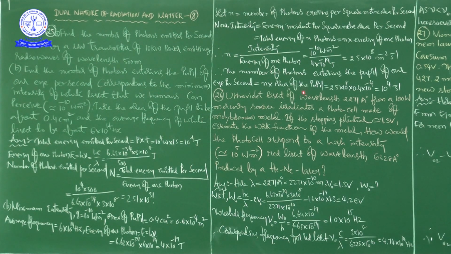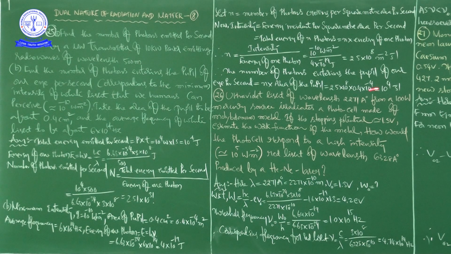So intensity divided by the energy of one photon. Intensity is already given, and the energy of one photon we calculated as 4 into 10 to the power of minus 19 joules. So this will be the number, that is 2.5 into 10 to the power of 8 per meter square per second.